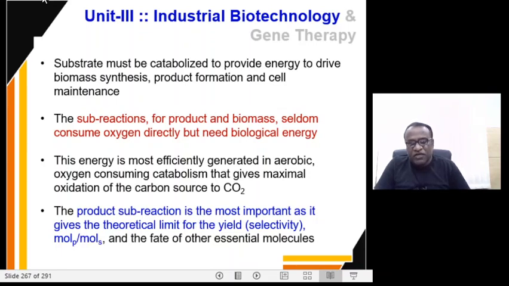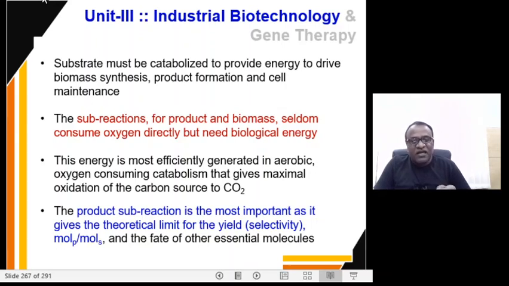Why is this product sub-reaction stoichiometry so important? Since it gives the theoretical maximum limit. A fermentation reaction will always have a theoretical limit of the product yield and a practical limit of the product yield.